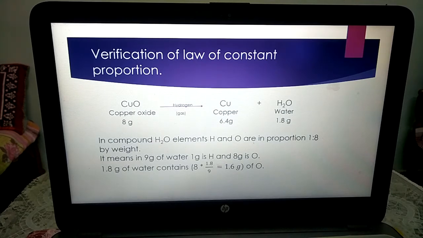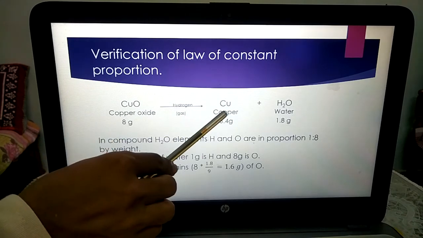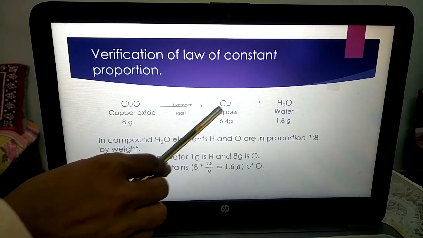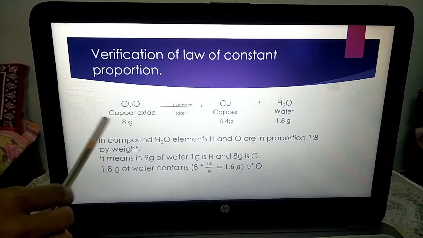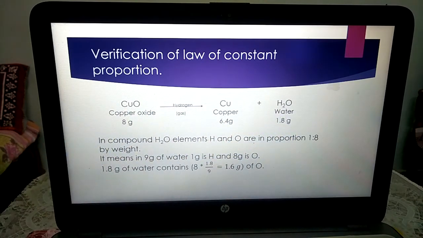Now when copper oxide was placed in a beaker, and hydrogen gas was released, the copper became different from the copper oxide, and the water became different from the copper oxide. What happens when this copper oxide reacts with hydrogen?